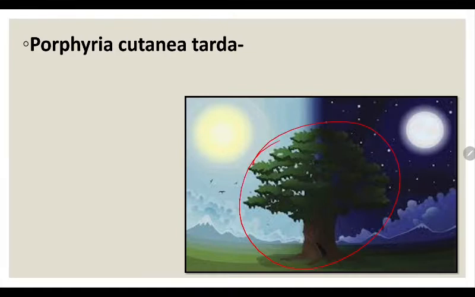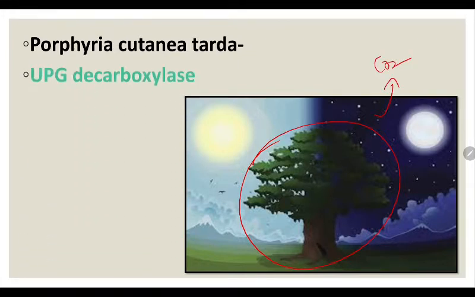One thing that is changing in the environment is the respiration of trees. In the night it is going to give out carbon dioxide. Having this in mind, the answer we are thinking of is UPG decarboxylase. De is removal, so carboxylase is related to carbon dioxide. So the answer for porphyria cutanea tarda, the enzyme deficiency, is UPG decarboxylase.